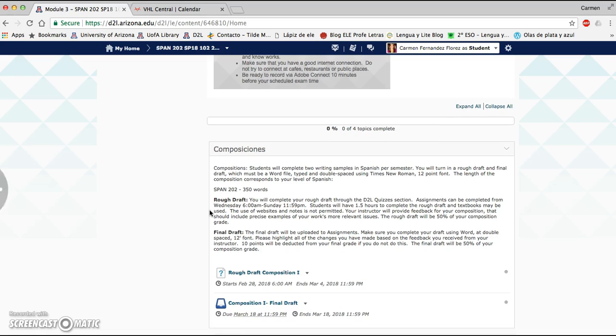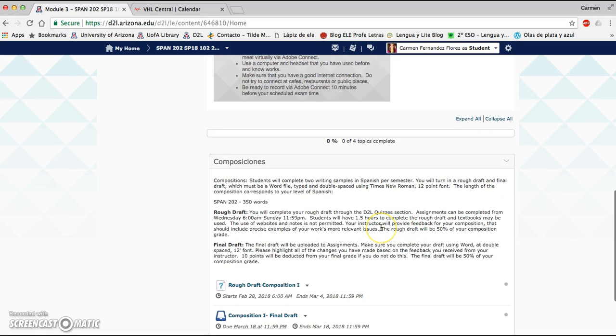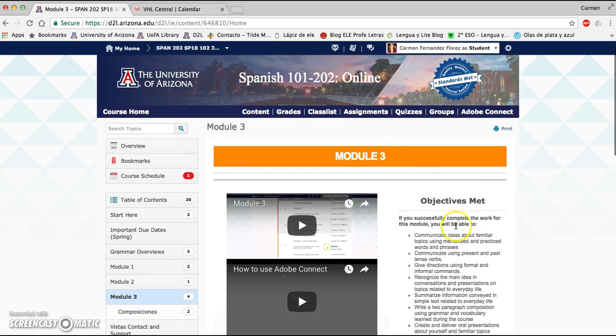As it says here somewhere, I don't remember where I saw it, it is convenient that you complete the draft using Word. Okay, so you can start typing your composition in Word and then just copy and paste to the quiz. Okay, because sometimes you might delete everything in the quiz.